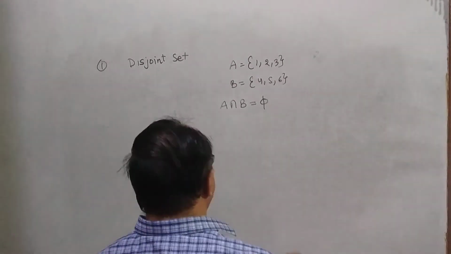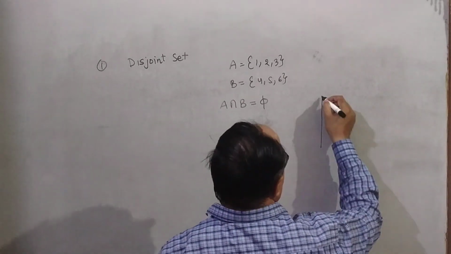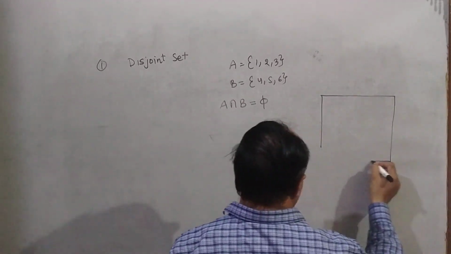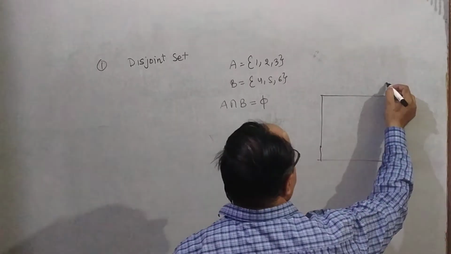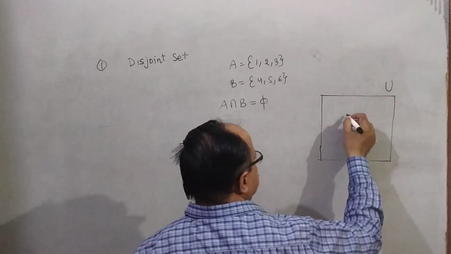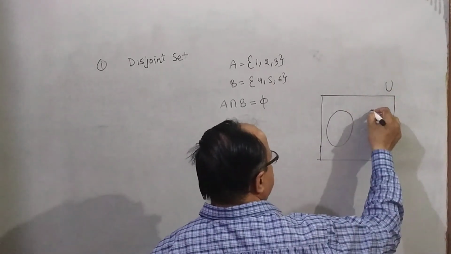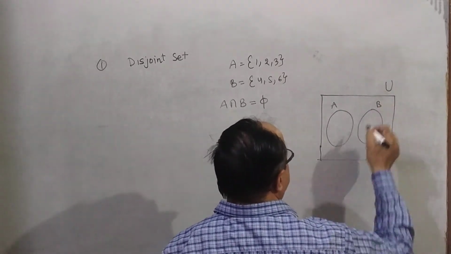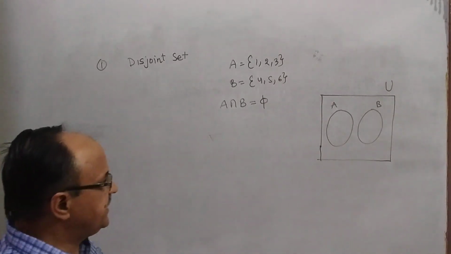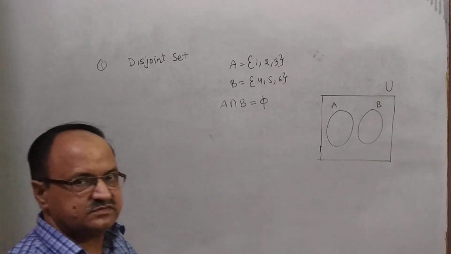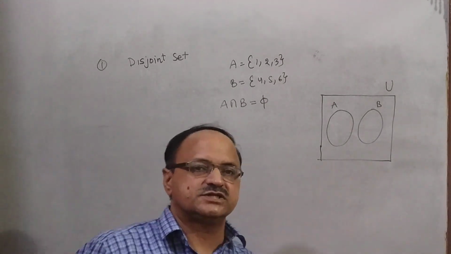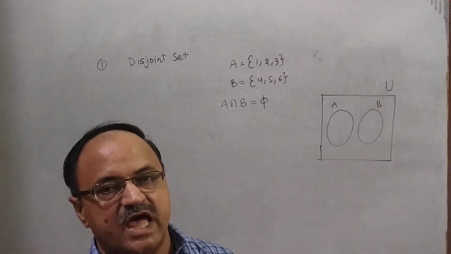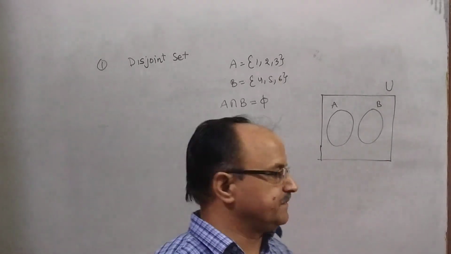And the Venn diagram of disjoint sets: this is the universal set. There are two sets A and B. This is the Venn diagram of disjoint sets, because you know that the intersection of sets A and B is empty.